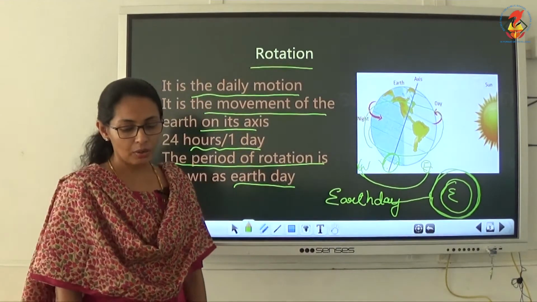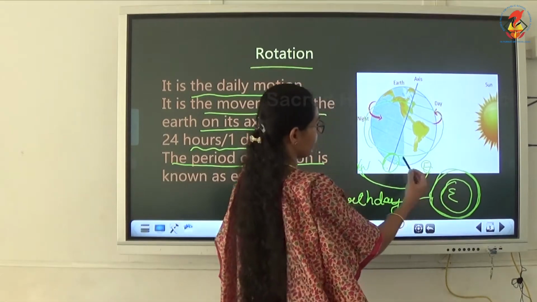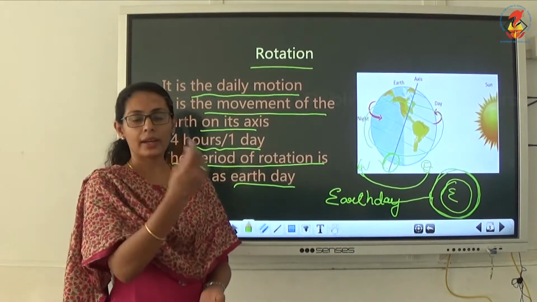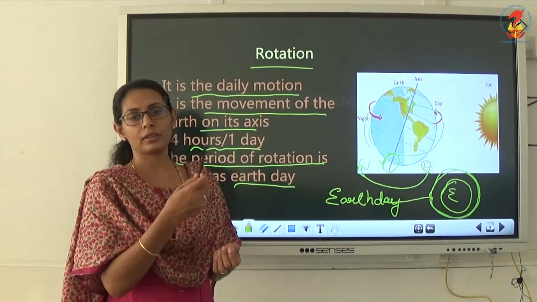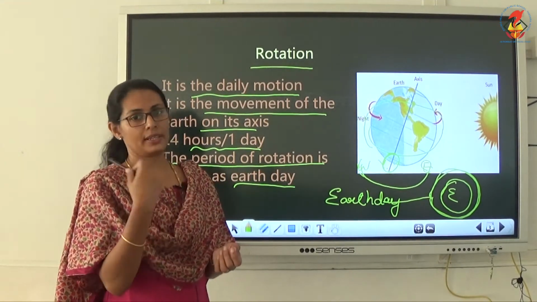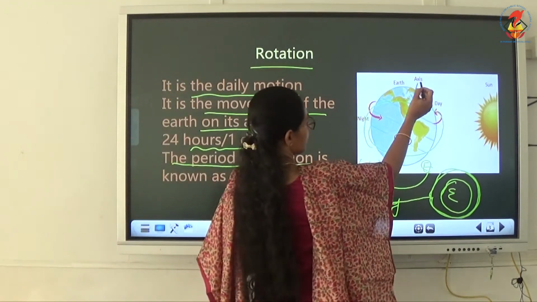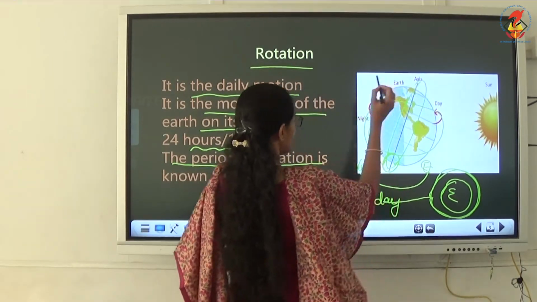Okay children, now we are moving to another one. The geologists have proved that the earth is rotating on an axis, and this axis is an imaginary line.